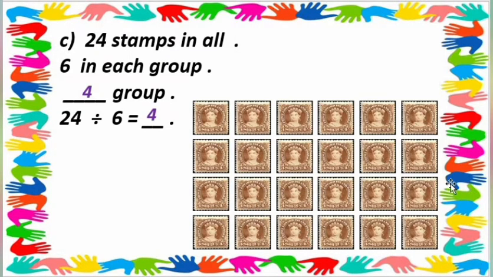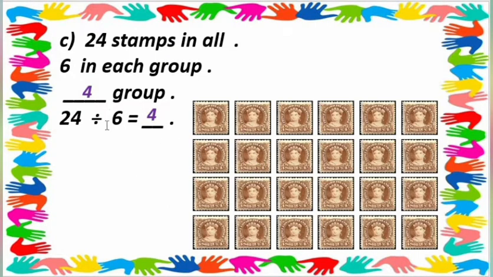How many groups are here, all students? Here there are 4 groups. 1 group, 2 groups, 3 and 4. So 4 groups are there. Students, 6 in each group. Each group has how many stamps? 6 stamps. Each group has 6 stamps.